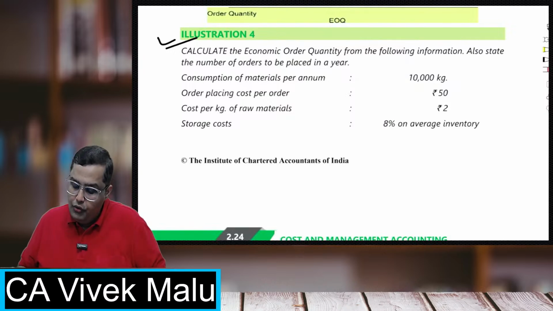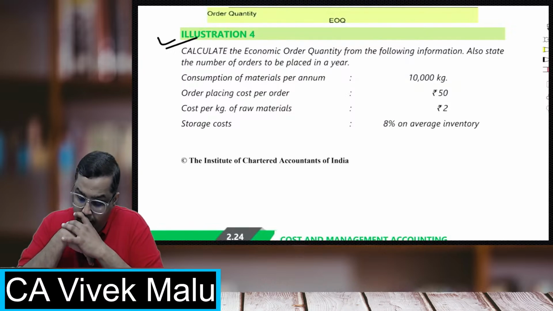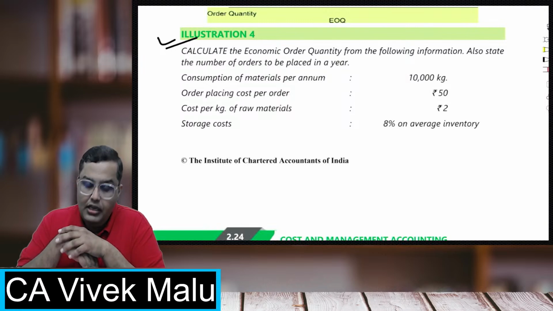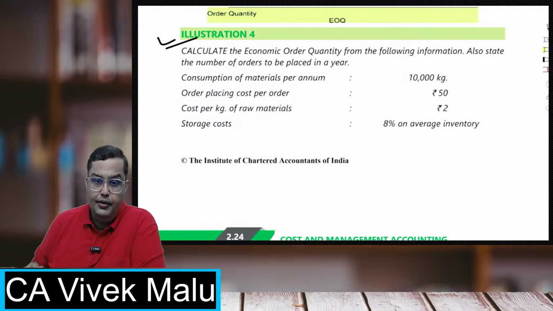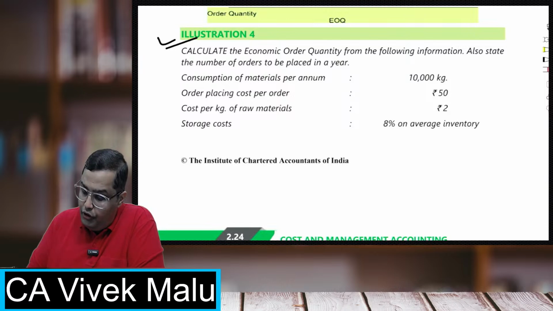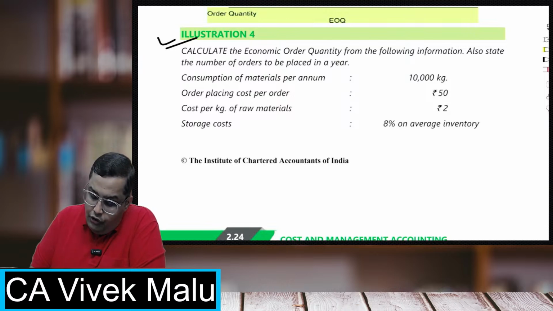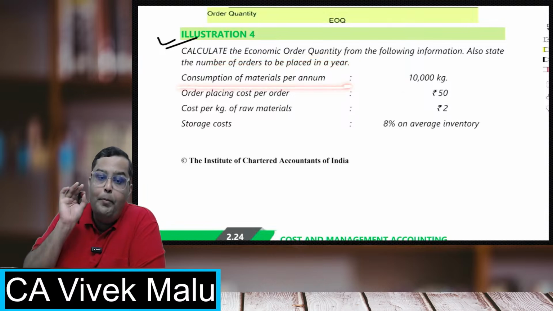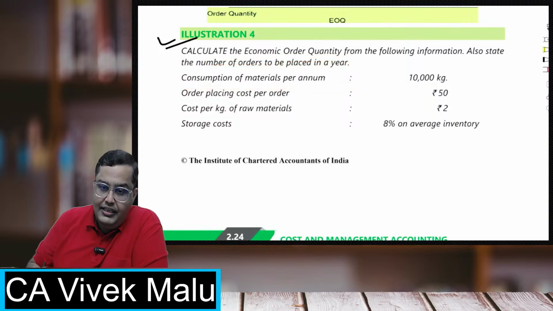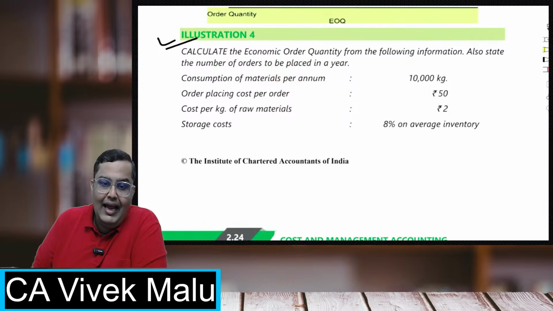Calculate the economic order quantity from the following information. Also state the number of orders to be placed in a year. So you also have to calculate the number of orders. So students, we have to calculate the economic order quantity. Consumption of materials per annum: now this is something very interesting, they have already given per annum.